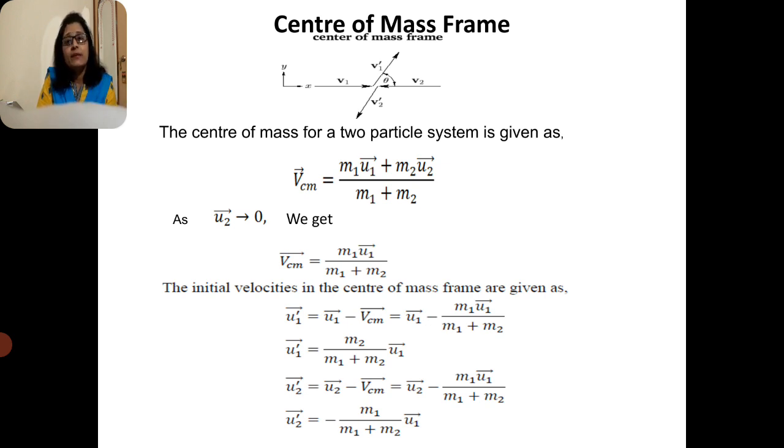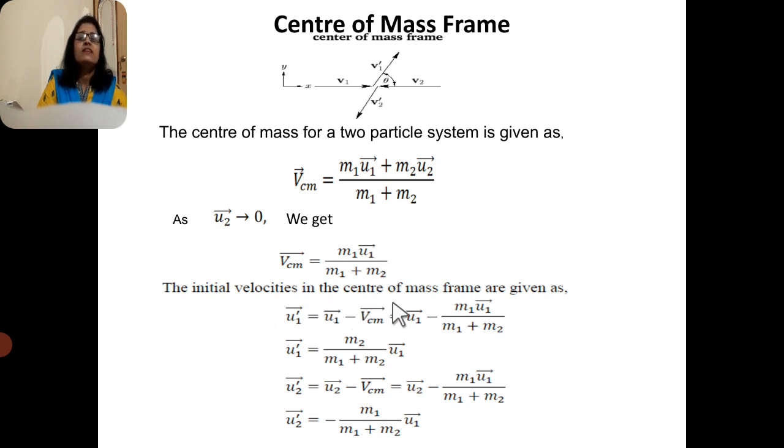That point is called the center of mass, and its velocity is denoted by VCM. The velocity of the center of mass is given by (m1 u1 + m2 u2) by (m1 + m2). As the second particle is initially at rest, u2 equals 0, then VCM becomes m1 u1 divided by (m1 + m2).